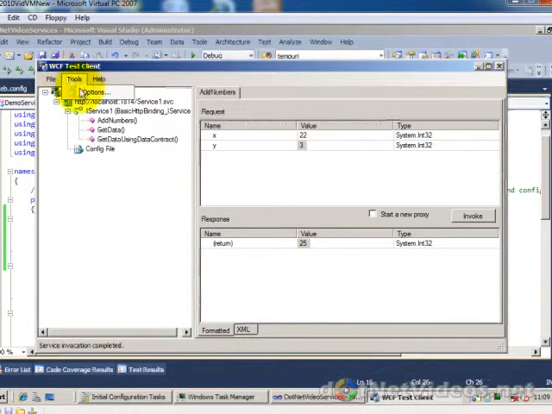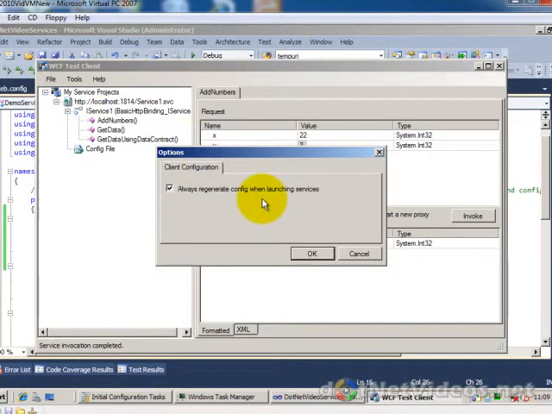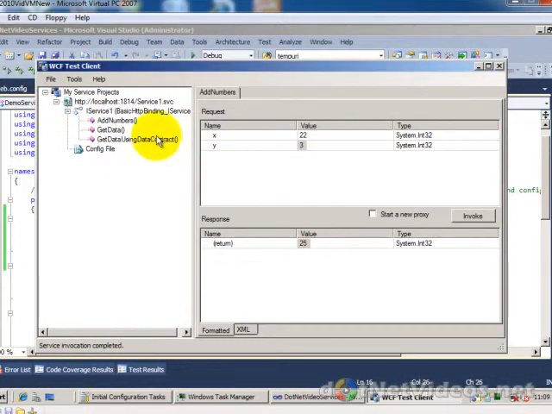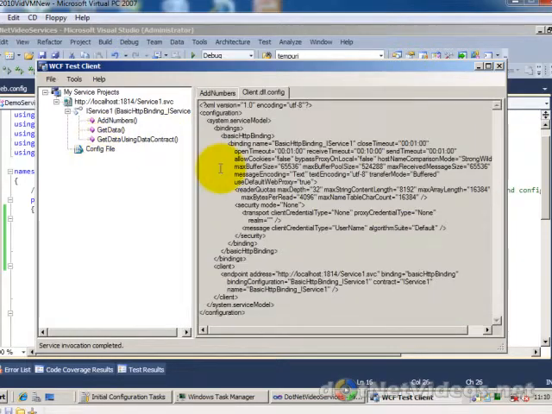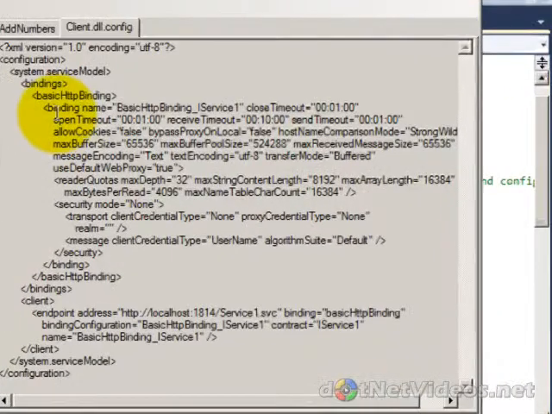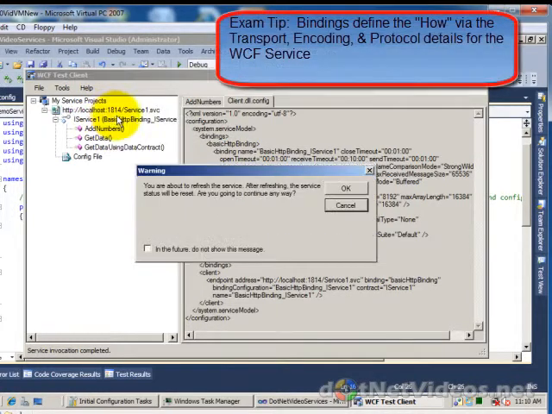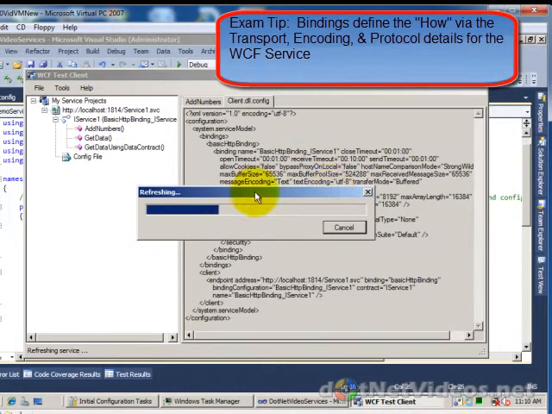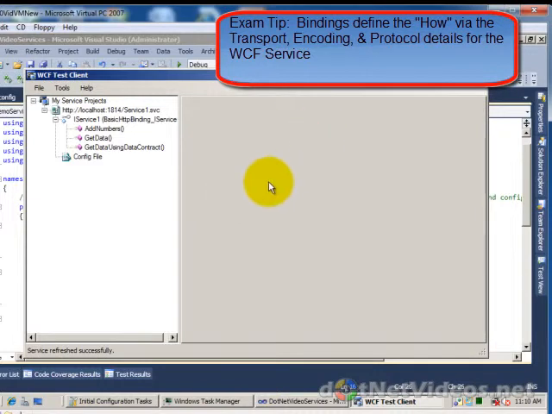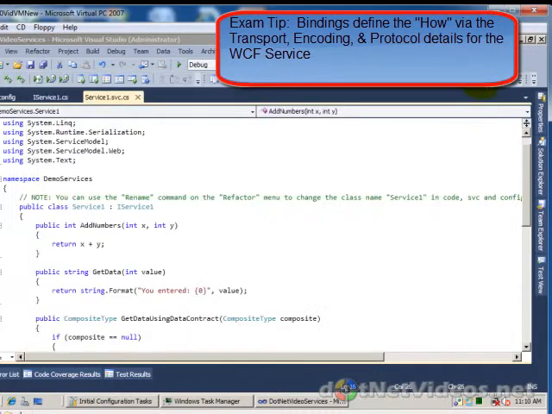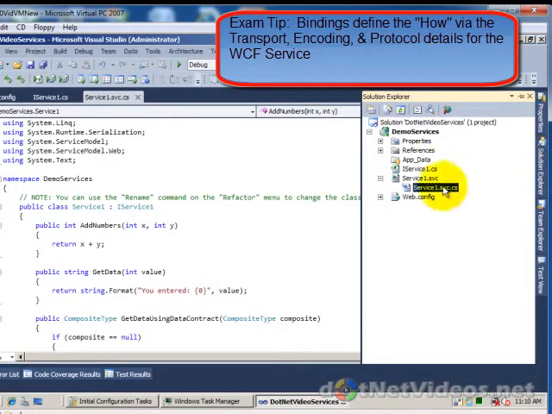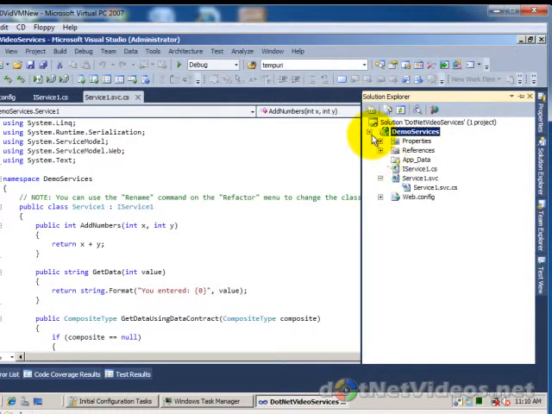This WCF test client tool, there's not a lot to it. It's very straightforward. You have just a very few amount of options here. I could add additional services. Notice I could look at the actual config file for the client DLL itself that would be using that basic HTTP binding. We'll look at that when we create a client application to consume this service here in a moment. You can certainly do that, but you have this WCF test client built underneath the scenes for you by default, so you don't have to.